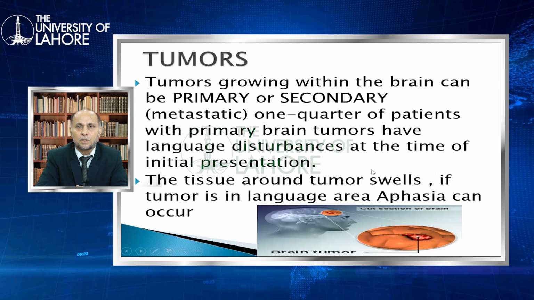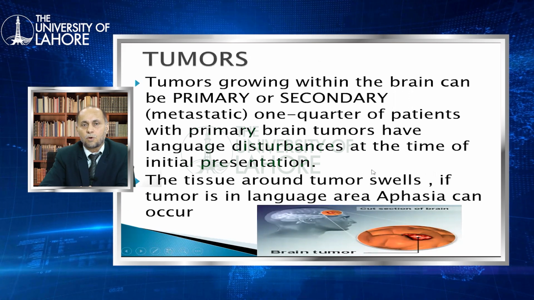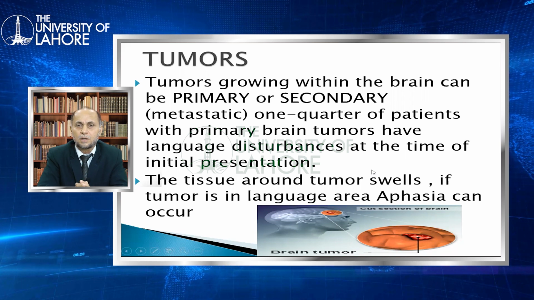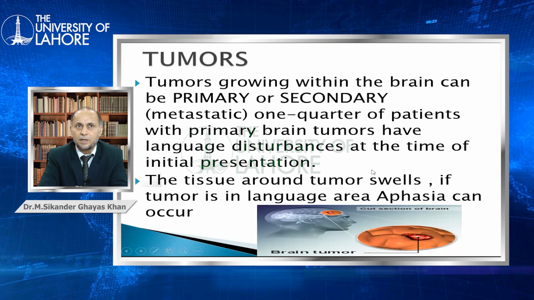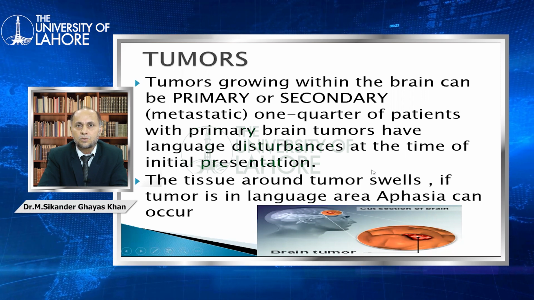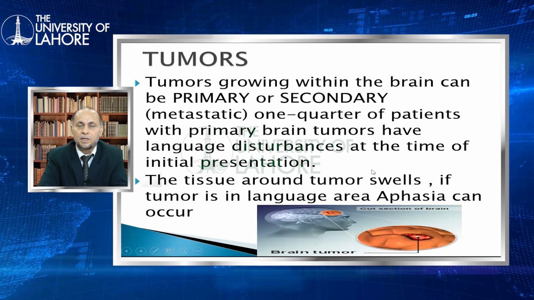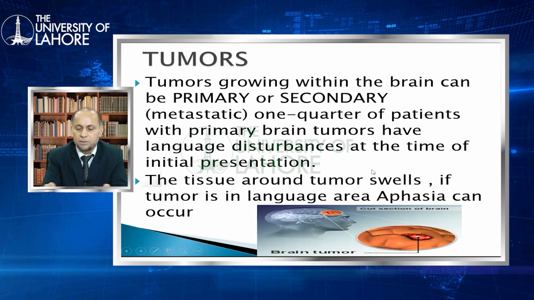Tumors are also one of the causes, but not a common cause. A tumor develops from a different part of the body and then travels or implants into the brain, and that also causes damage to the language area, and ultimately different types of aphasia occur.